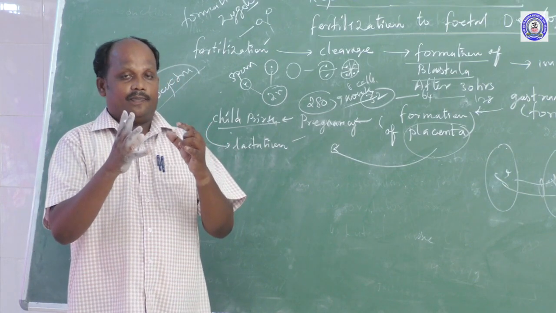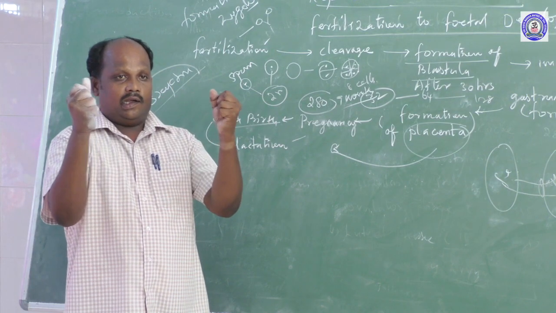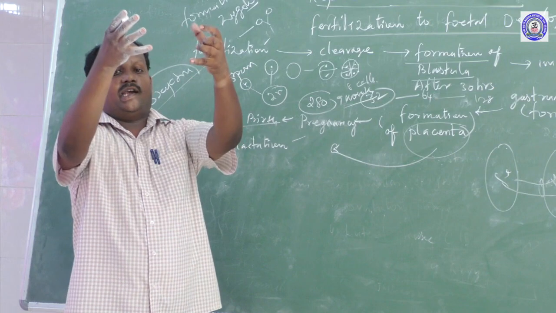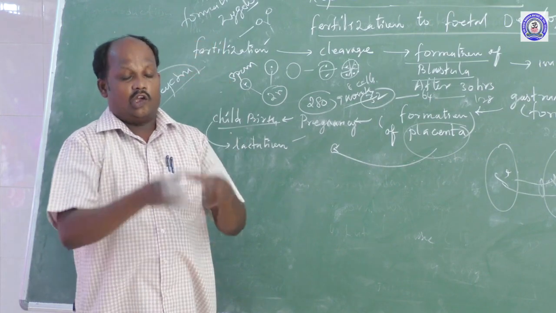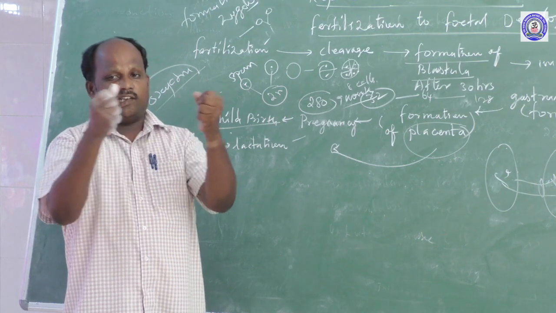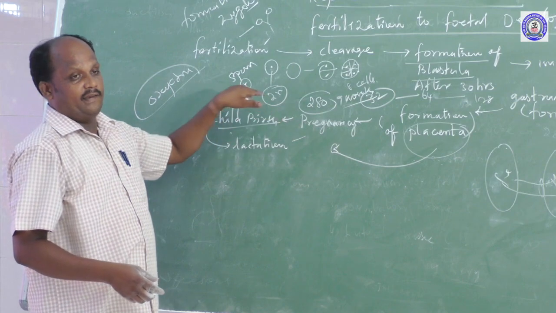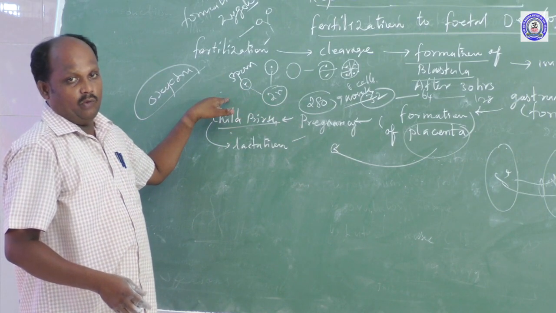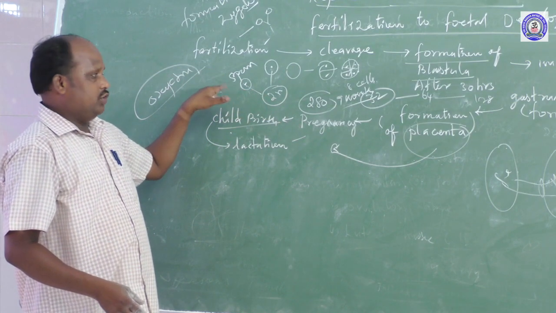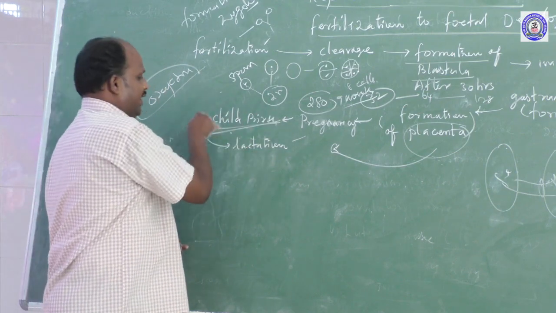At the time of child release, the uterus muscle must contract and relax. Only then is the baby released from the mother's uterus. This contraction and relaxation of the uterus muscle is stimulated by the oxytocin hormone. So oxytocin is otherwise called the rapid birth hormone or childbirth hormone. The baby being released from the uterus is called childbirth.